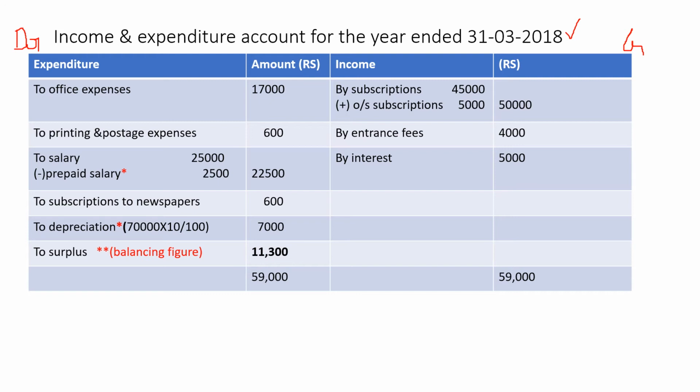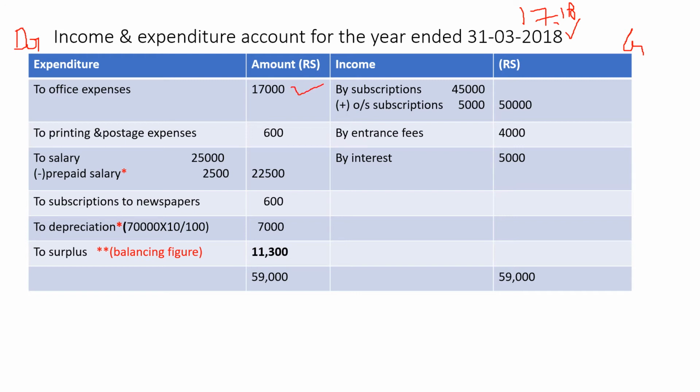Now office expenses. See, in the theory when I explained, I told you that in income and expenditure we are writing the amounts related to the current year only. And in the previous slide we saw which is the current year. Office expenses, 2 years are given, 2016-17 and 17-18. So which is your current year now? Your current year is 17-18. Right? So you will record only the amount which is there in 17-18, which is 17,000.